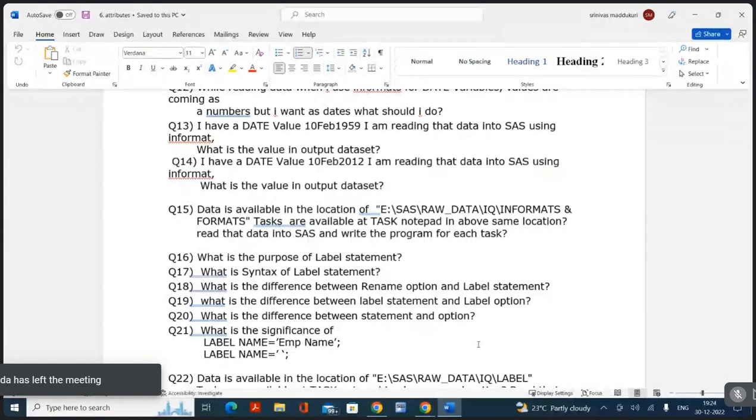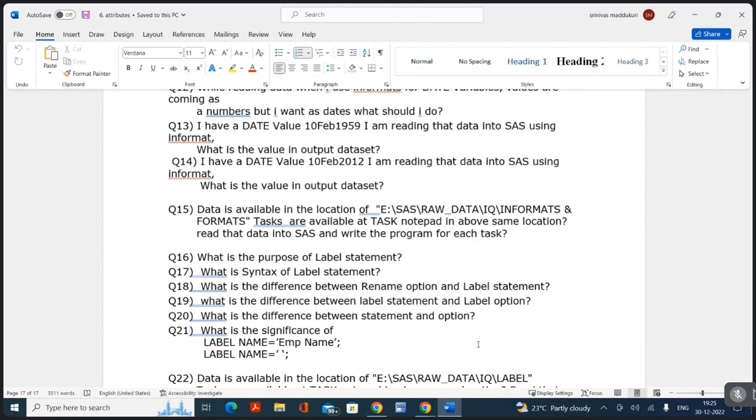Now, 17th question. What is the syntax of the label statement? Label, variable name equals, in quotation marks, the label. Now, by the way, what is the maximum length of the label we can write? 256 characters. We can have special characters, we can have numbers, we can start with numbers. We can do all these things.